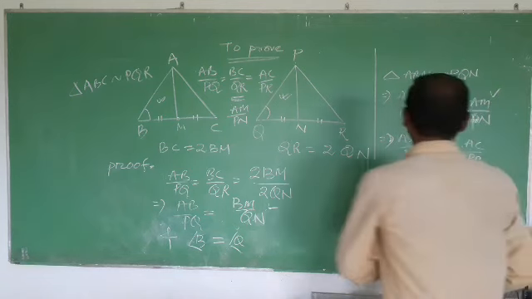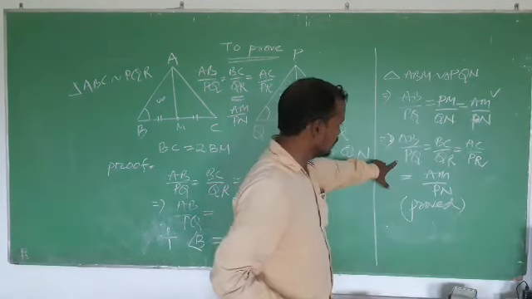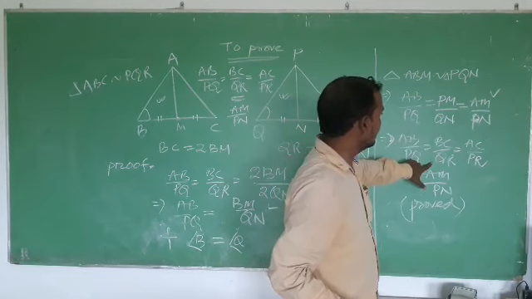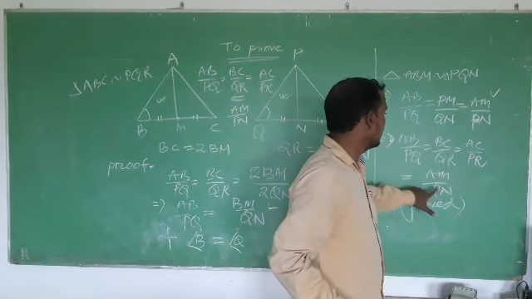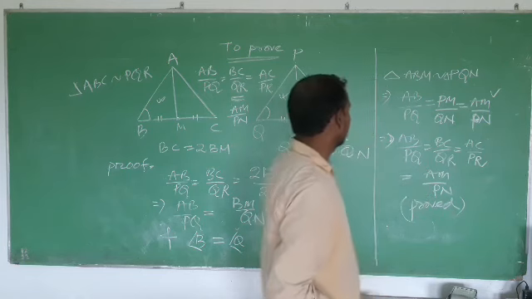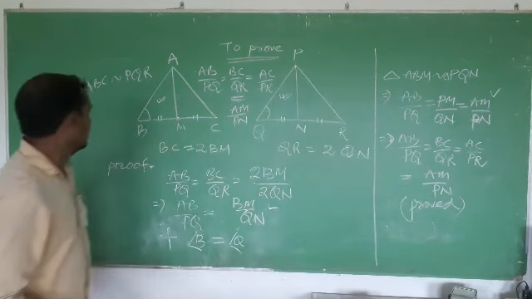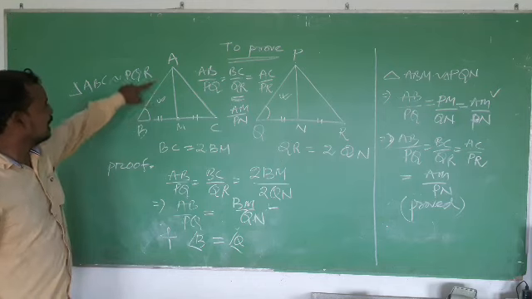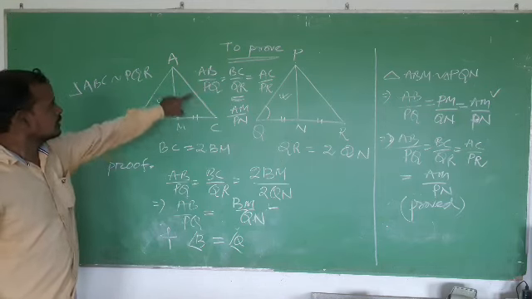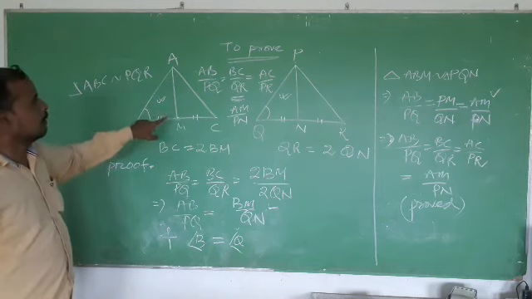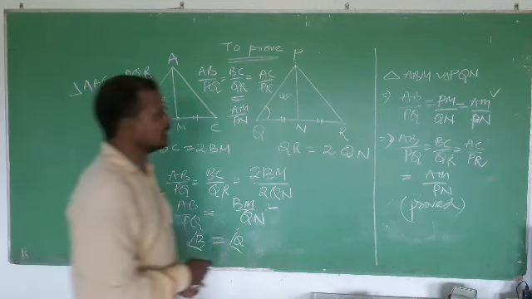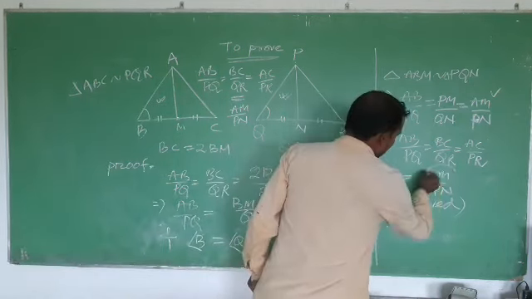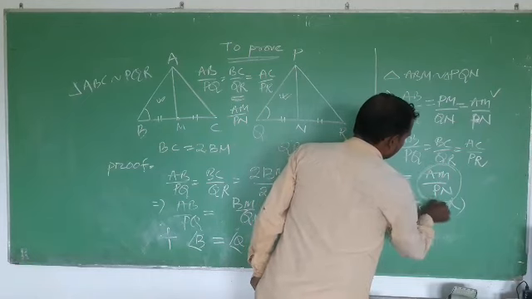Now putting this together, AB by PQ equals BC by QR equals AC by PR equals AM by PN. So the sides of the two similar triangles are proportional to the medians of the triangles.